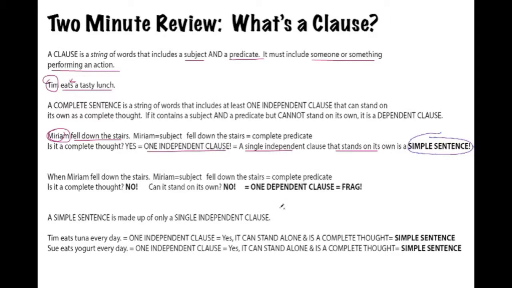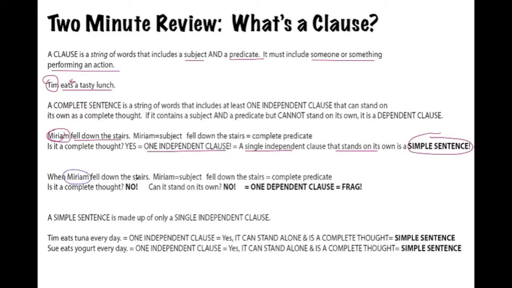Let's take a look at an example that might not be a simple sentence. When Miriam fell down the stairs. So in this case, yes, we do have a subject, Miriam. And poor Miriam, once again, she fell down the stairs.